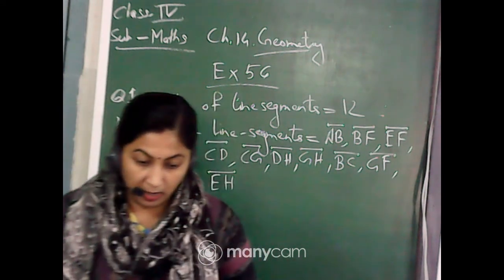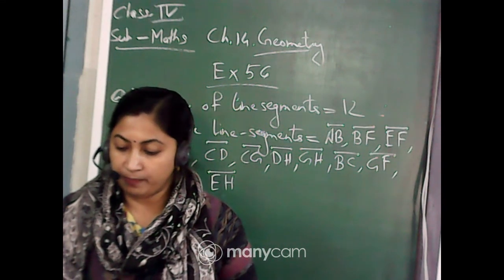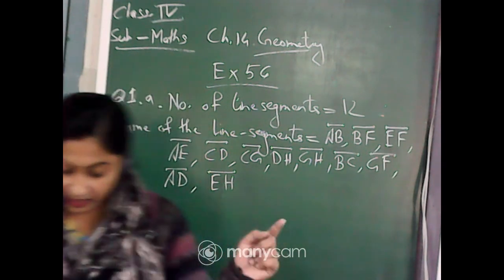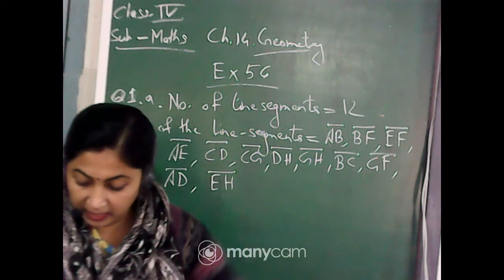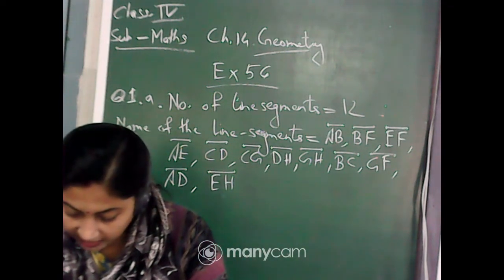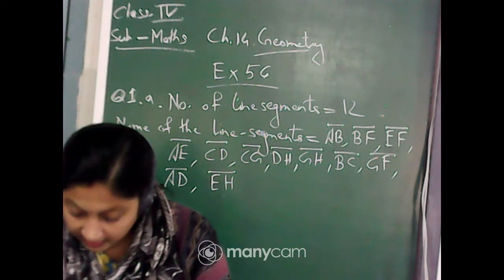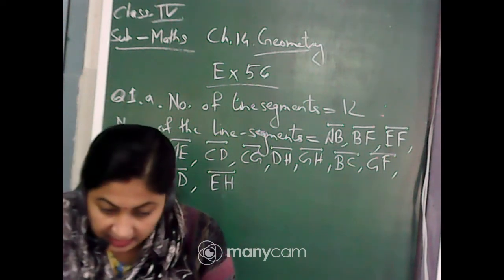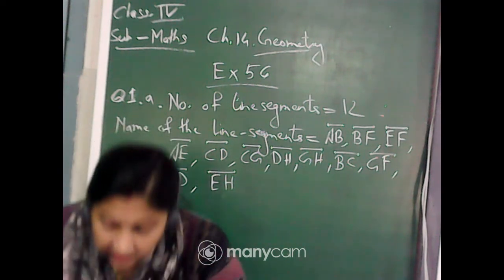Okay, now come to the next one, number B. How many line segments are there? Count it. It is starting from PQ, then QL, KP, like this. 1, 2, 3, 4, 5, 6, 7, 8, 9, 10 and 11. There are 11 line segments. So for number B it is 11.